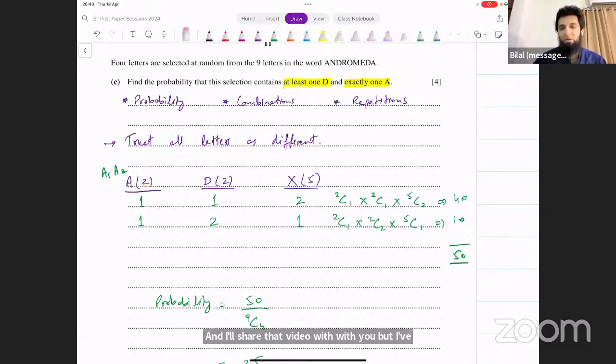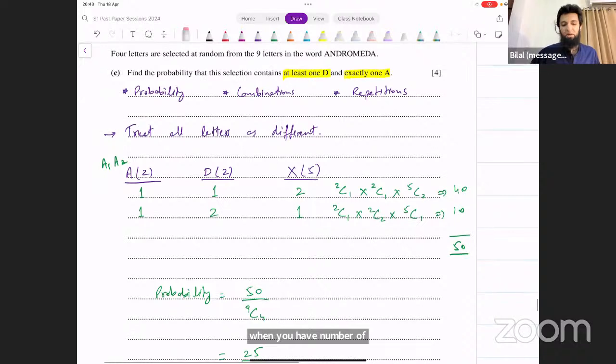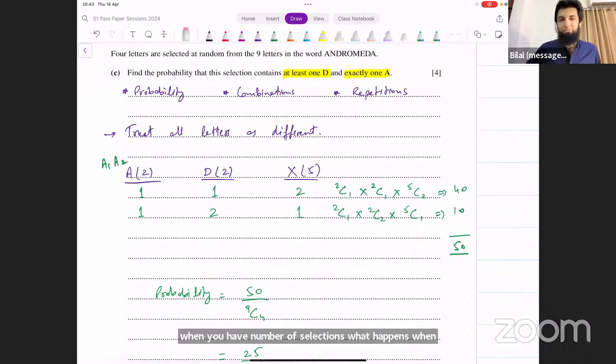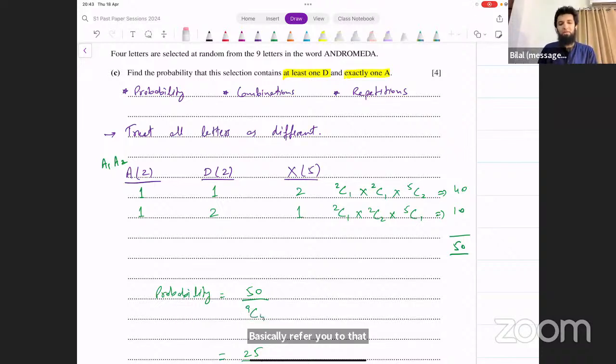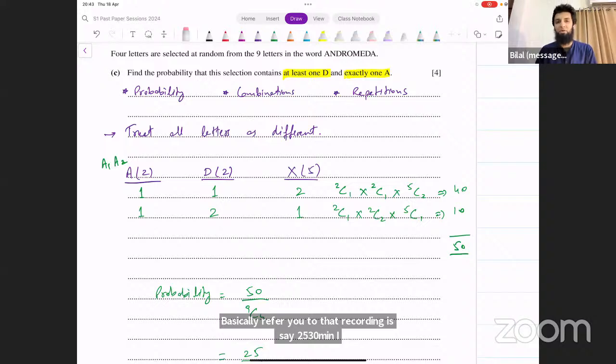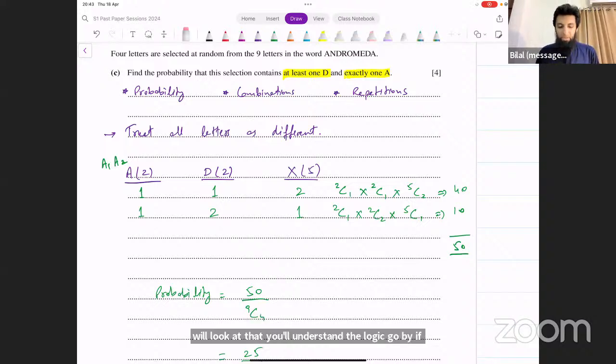What happens when you have number of selections? What happens when you have probability? That's a concept that you actually need to know about. So that's why I'm not going to spend too much time on that right now, but I'll basically refer you to that recording. It's like 25-30 minutes. I will look at that. You'll understand the logic of why we're doing this.